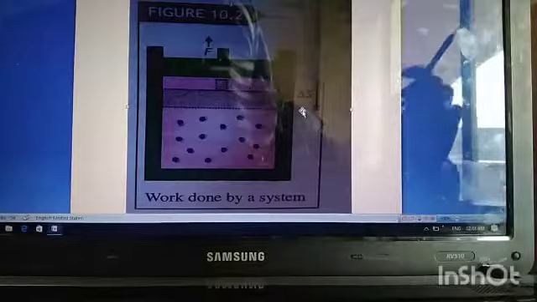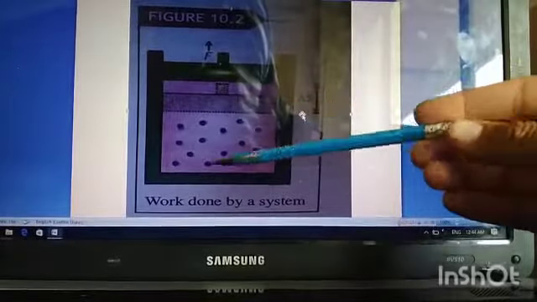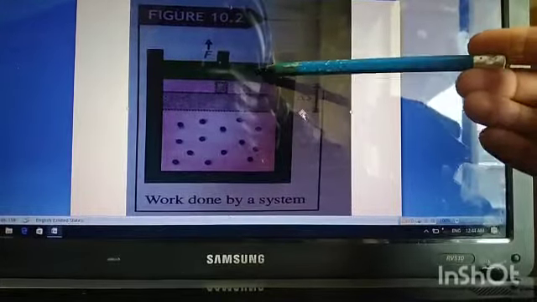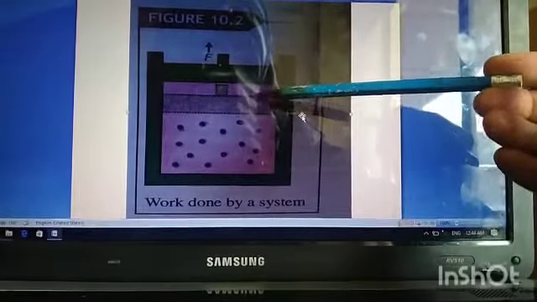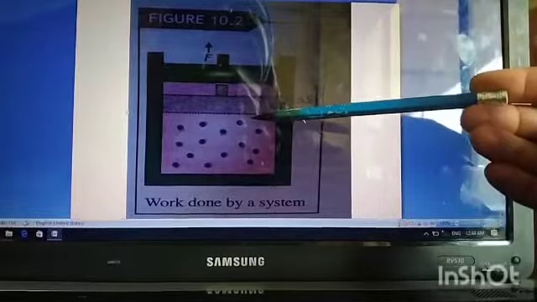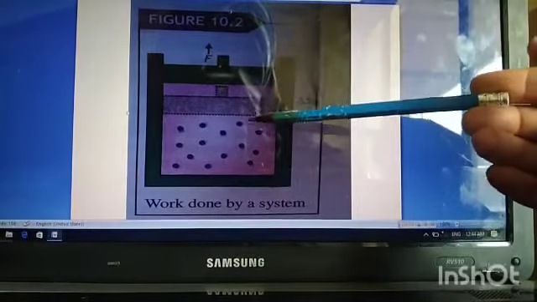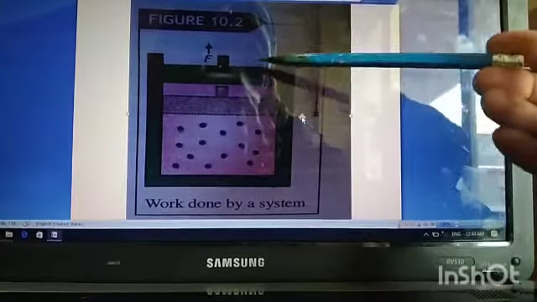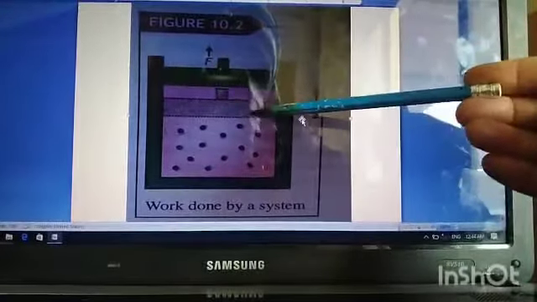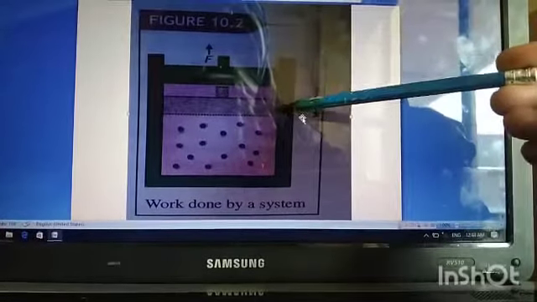Here let's say we have gas molecules confined inside a container, and there is a piston above the container. So when this gas expands, as a result of expansion of the gas, this piston rises up. Means force is exerted by the system on the surrounding. System is anything under observation and surrounding is the things which are present around the system.